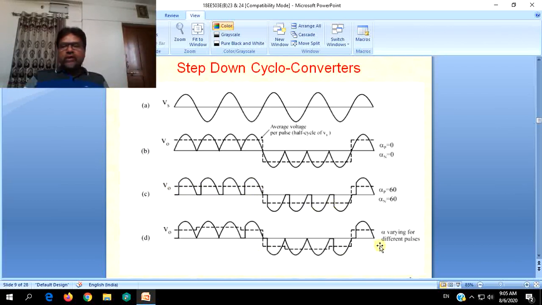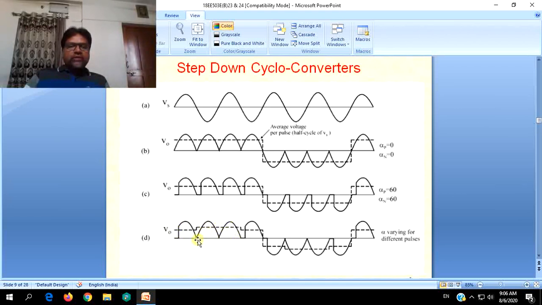Likewise, if you further vary alpha, either more than 60 degrees or even less than 60 degrees, this is how it can be achieved. In case D, just examine that the first half cycle is having alpha more than 0.